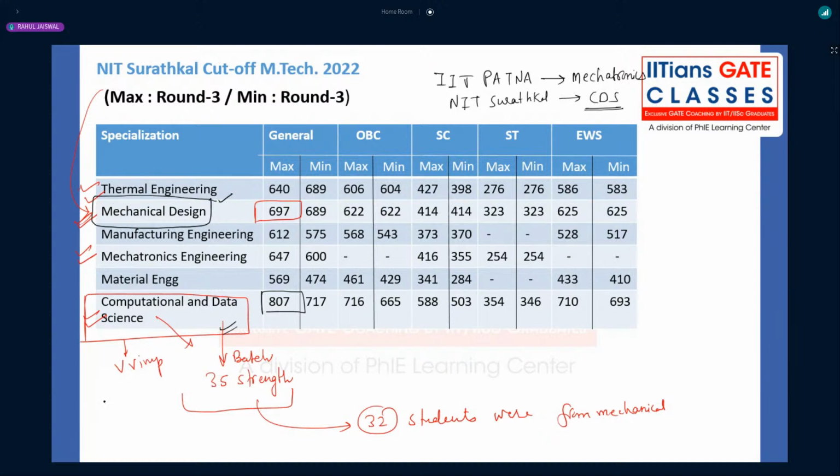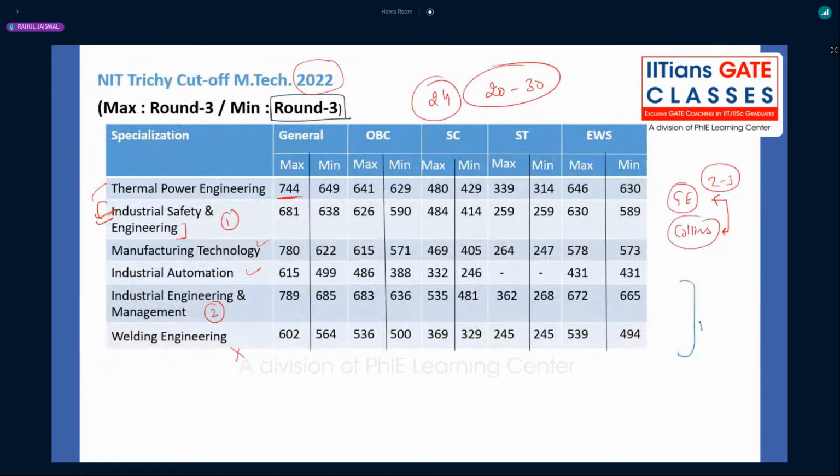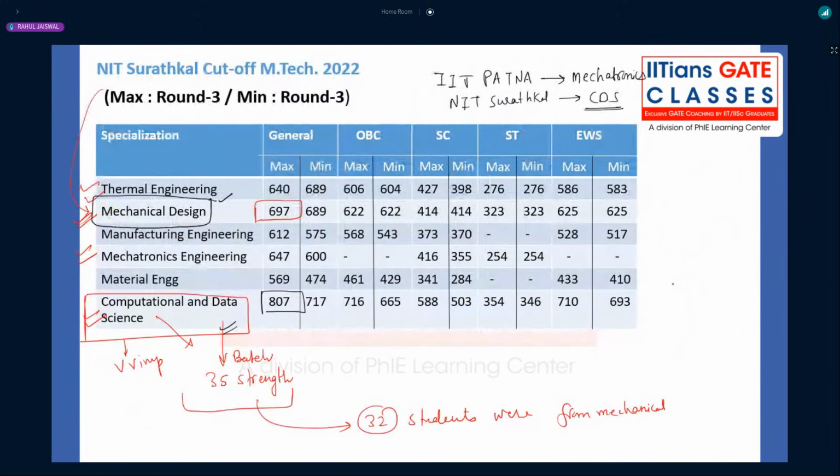Of course, computational data science, whenever you are getting it either as an interdisciplinary through GATE XC or GATE ME, you should be selecting. And remember, NIT Trichy, no admission through GATE XC. NIT Suratkal, once again, no GATE XC, only GATE mechanical. Remember, we are talking about through GATE mechanical only.